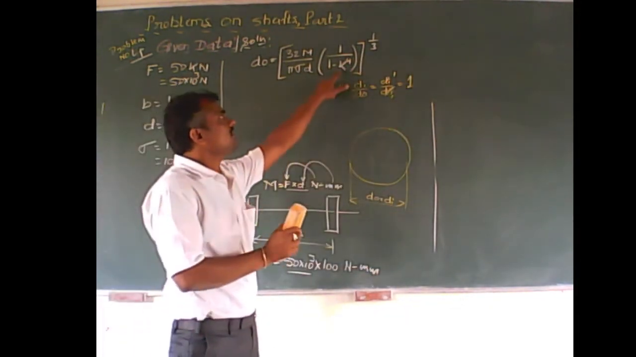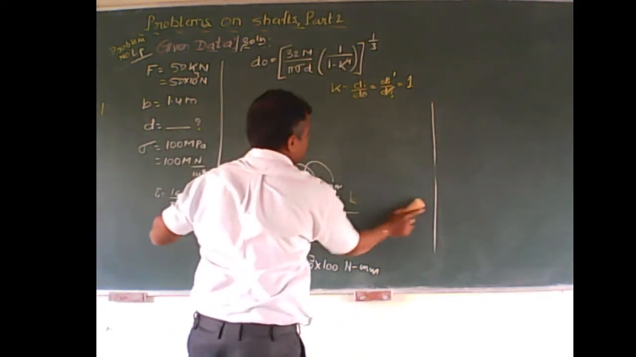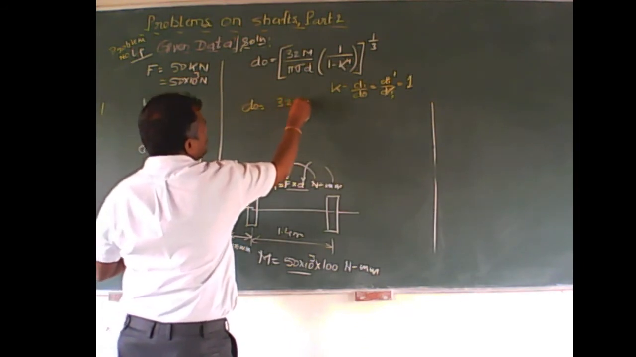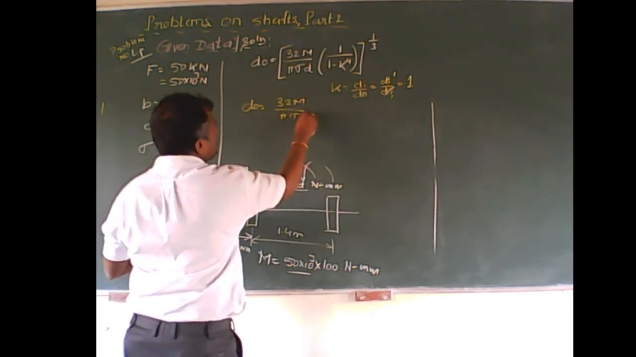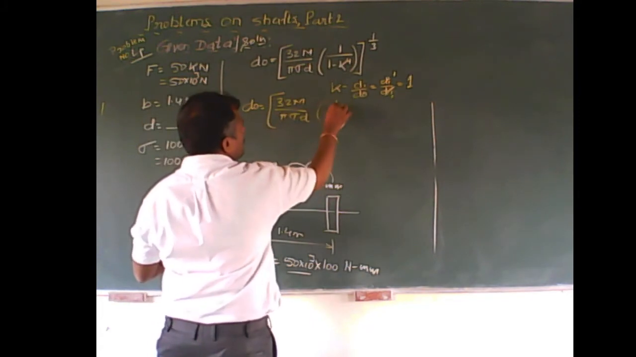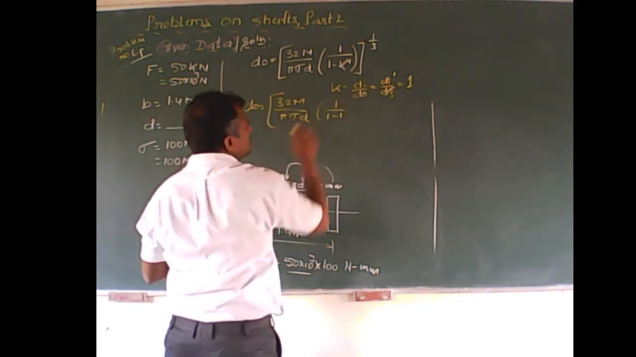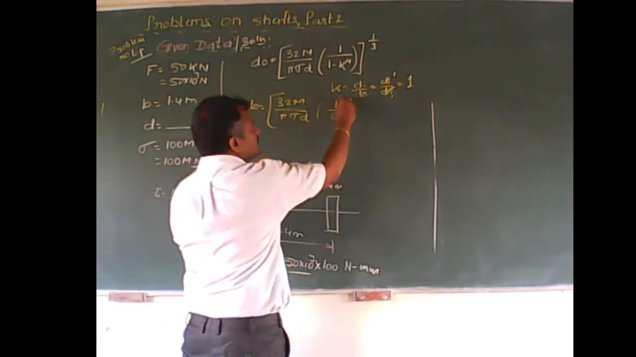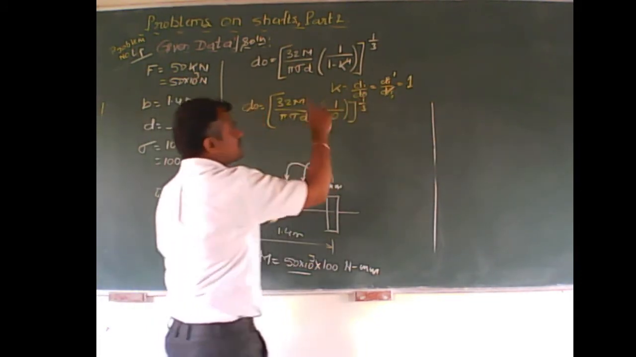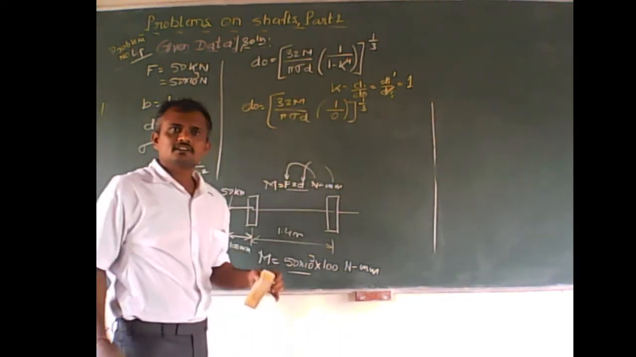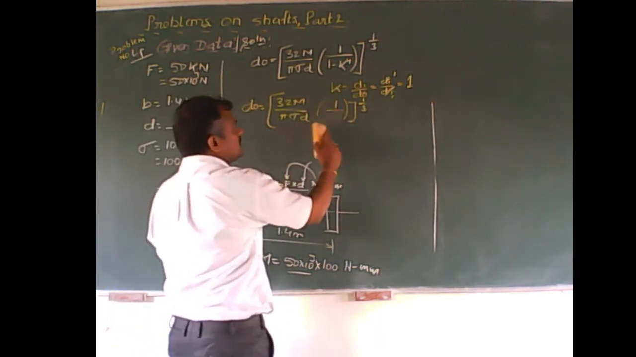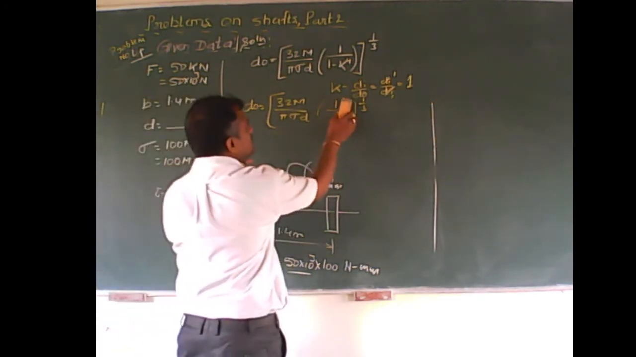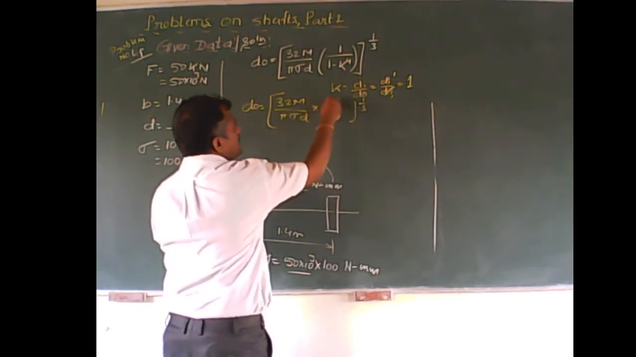So if you substitute here 1, how is it transformed? 32 M divided by pi into sigma d into 1 divided by 1 minus 1. What are you getting? So this becomes 0, raised to 1 by 3. And 1 upon 0 is nothing but infinity. Is that right? 1 upon 0 is infinity. So multiplied by 1.